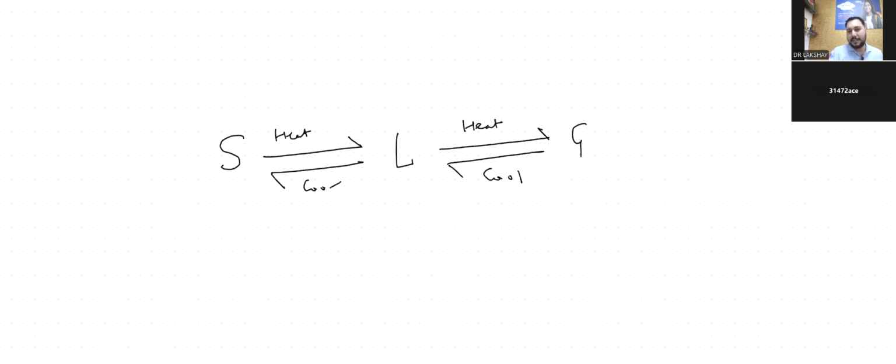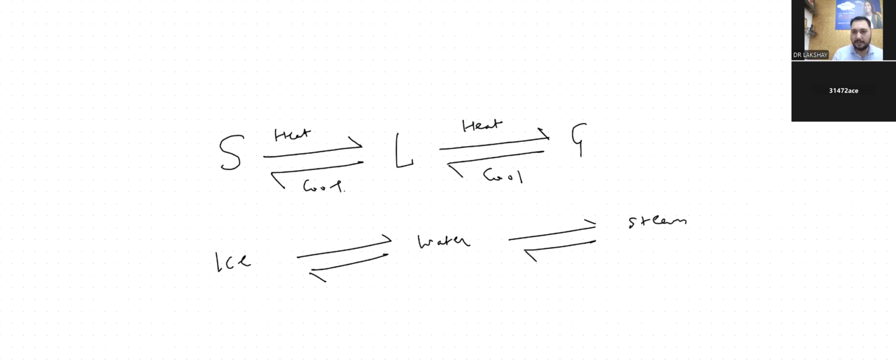Sir, tell me an easy example. See, ice, water, steam. Yes or no? Yes, sir.